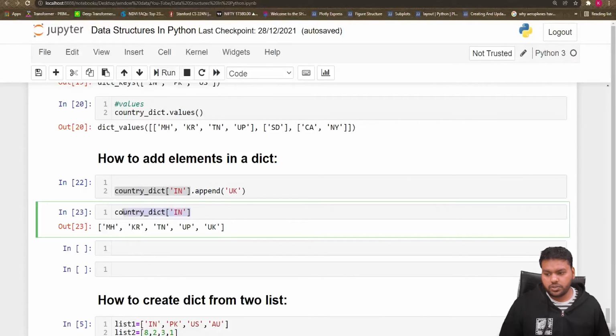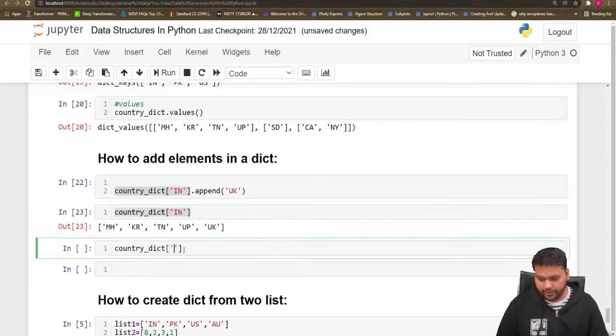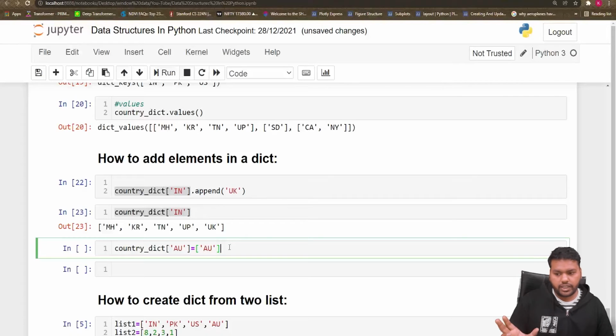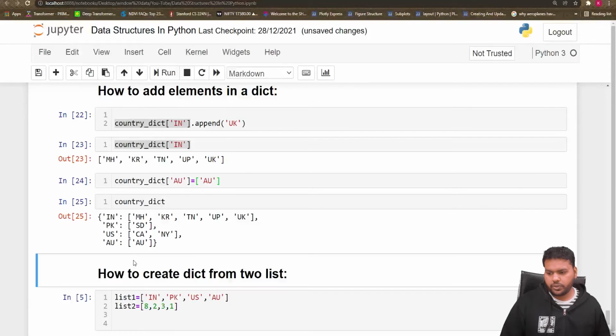how will you add it? So in place of India, suppose you write Australia, and you want to give the element Australia, so you can simply define the key and define the value. And if you print country dict now, you can see the new key comes, which is Australia. So that's a way you can add the key and the value both simultaneously in the dictionary.